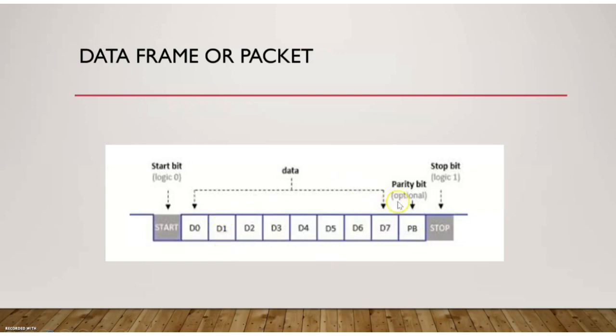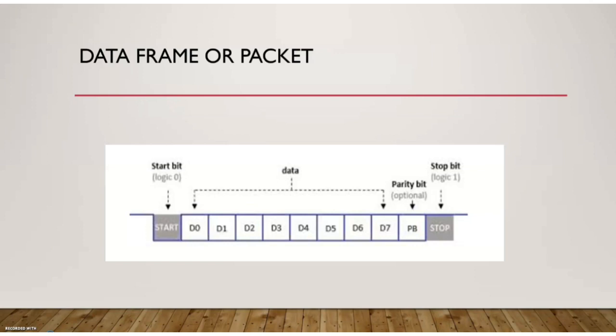So this is the packet structure. There is a start bit, which is a logic 0, and more specifically, a high to low transition. This high to low transition we consider as the start bit. So whenever we receive a high to low transition in the incoming data, we sense that this is the start of a packet.